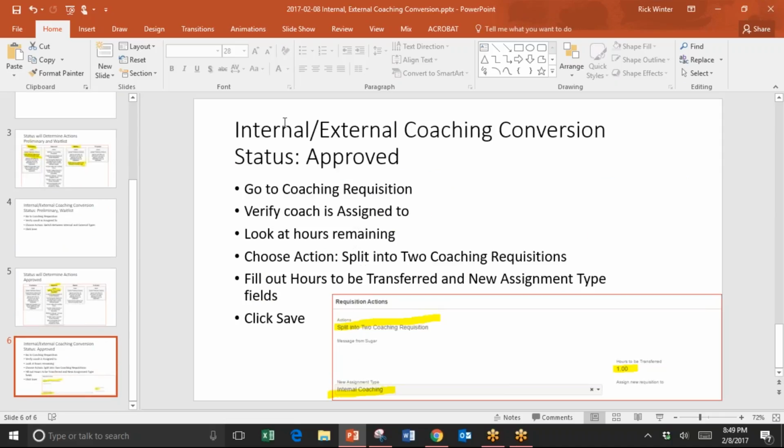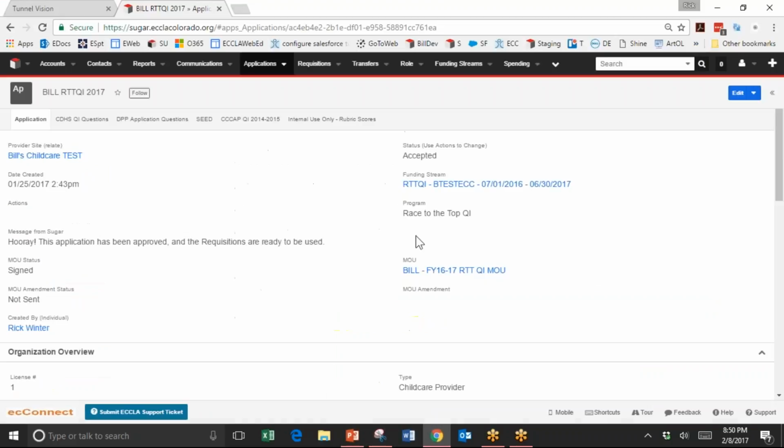So the general steps that you follow are: you go to the coaching requisition, again verify that the coach is the correct coach in the assigned to field, look at the hours remaining, and then you choose the action, split into 2 coaching requisitions. This time you have to fill out the hours to be transferred, because you don't have to transfer all of the hours, and the new assignment type, and then you click save. So we're going to do that.